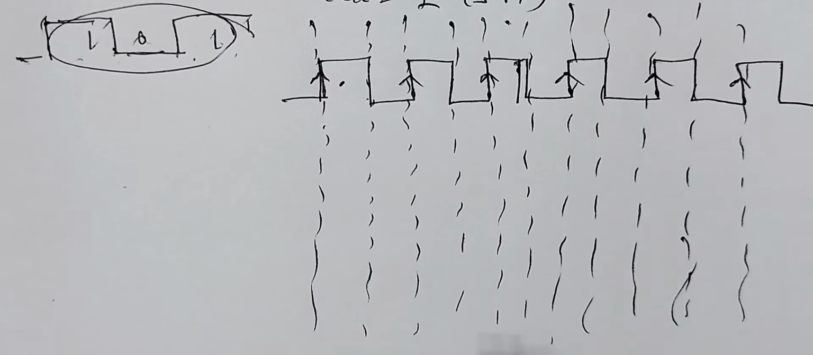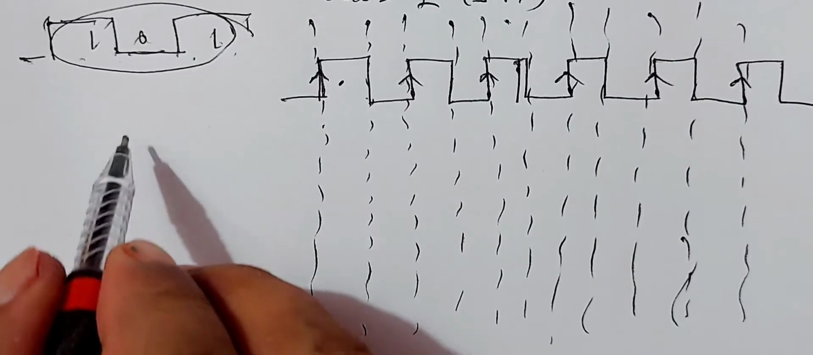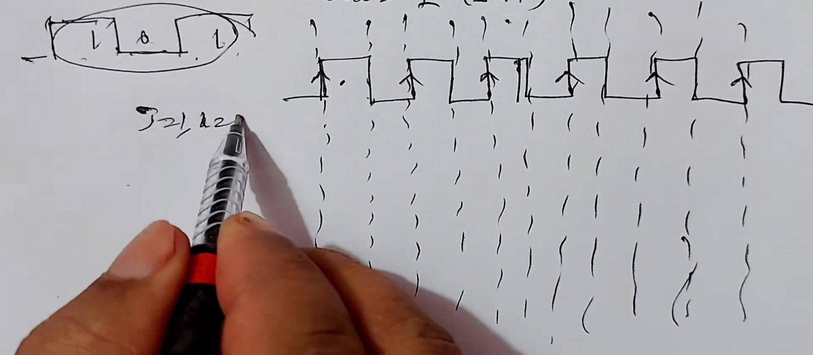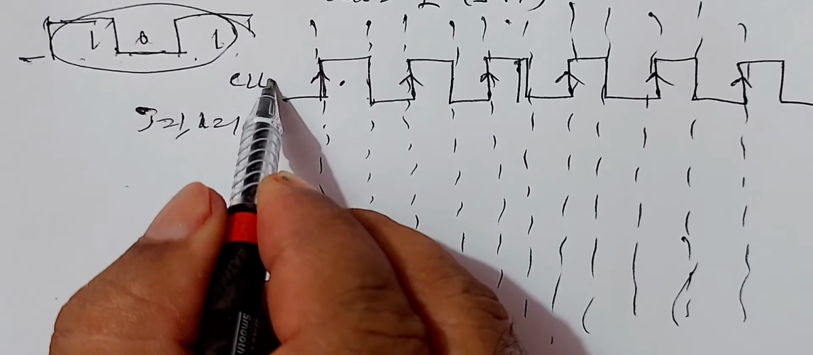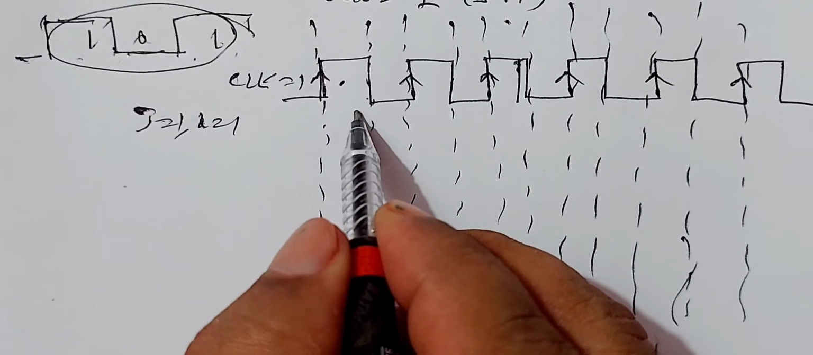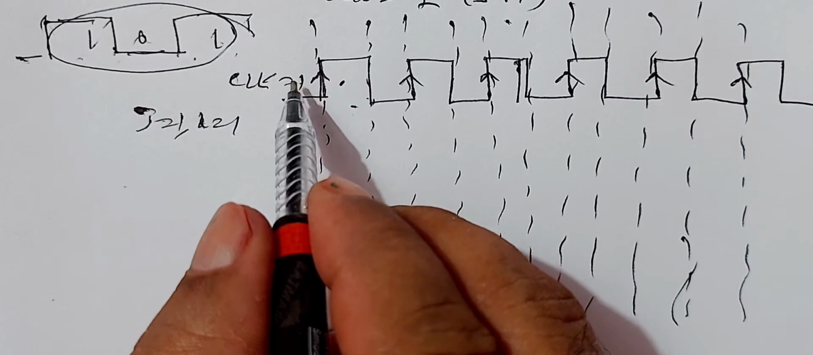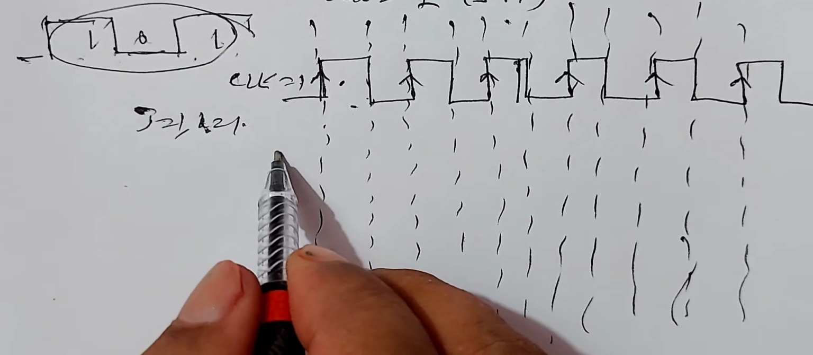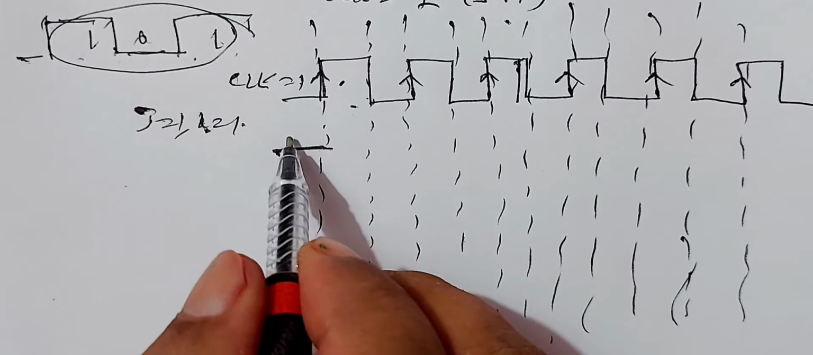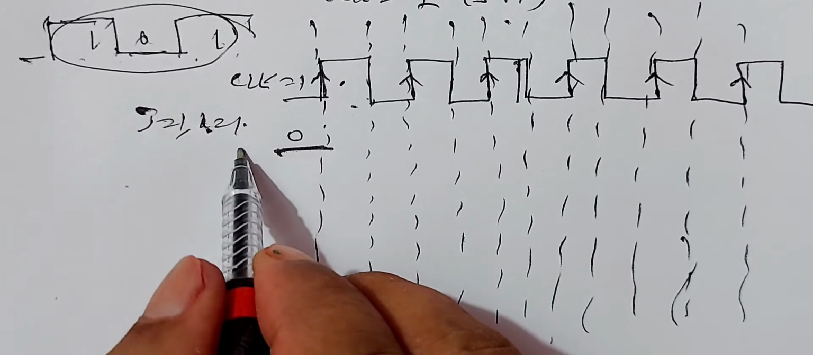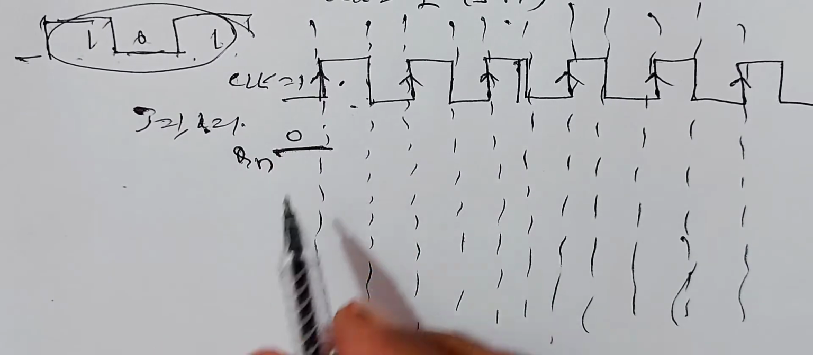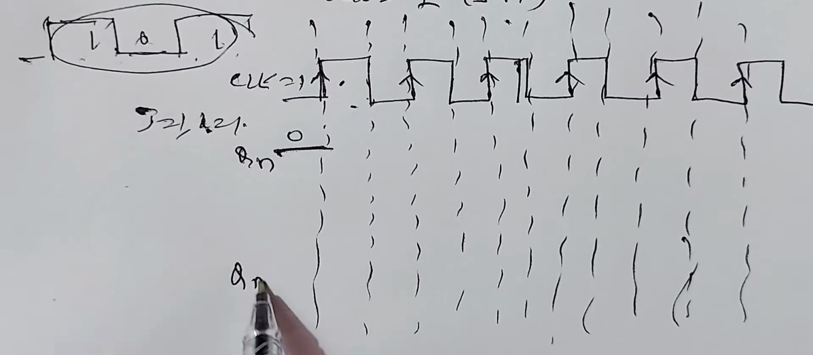I will write all the output. So when J equals 1, K equals 1, and when clock pulse is also equal to 1. When here clock pulse is 0, therefore, even when J equals 1, K equals 1, output of the first flip flop is 0. I will mark the output of the first flip flop as Q1, Qn, and Qn bar is the output of